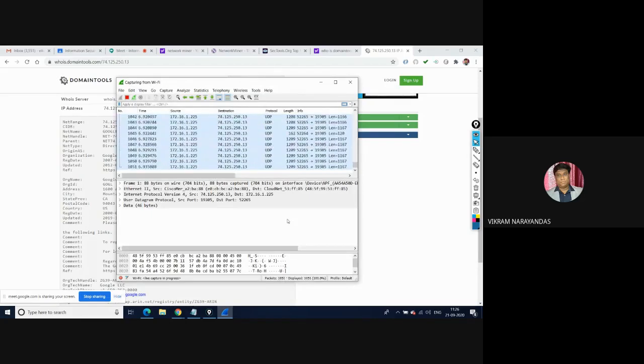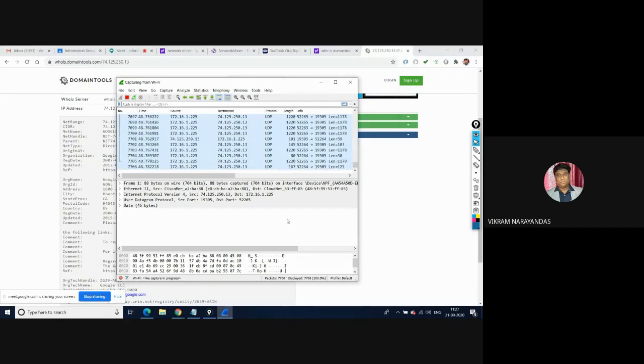So if it is encrypted, you cannot see data directly. If it is plain text, you can do a lot of stuff here. Source is your IP address and the destination is the other person who is seeing your website. So what is a plain text? Plain text is which is not coded. Original text, you can see. So encrypted means it is a coded text.